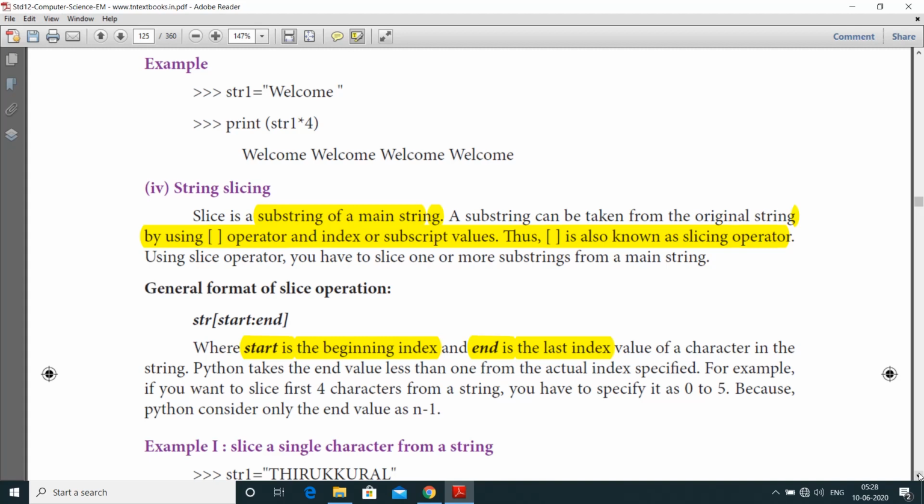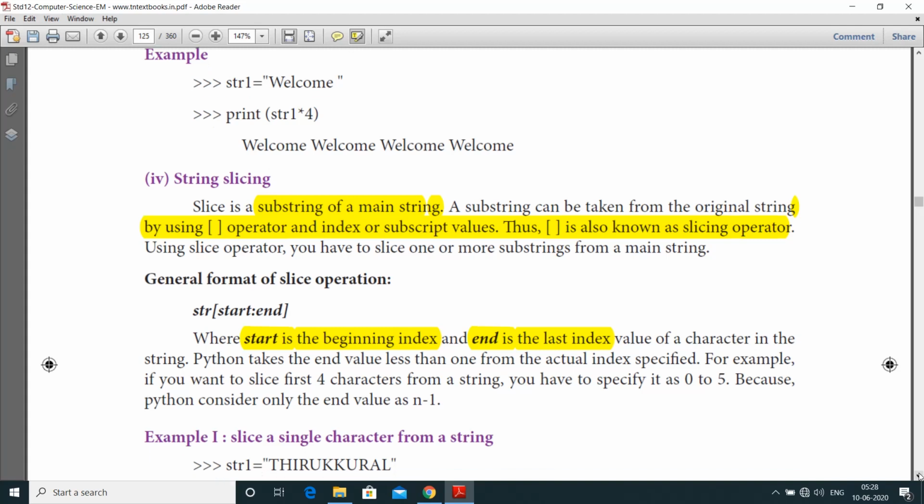Using this slice operator, you can slice more than one substring from a main string. Here the general format is str[start:end]. Start is the beginning index and end is the last index of the character. Here Python takes the end value as one less than the actual index specified.